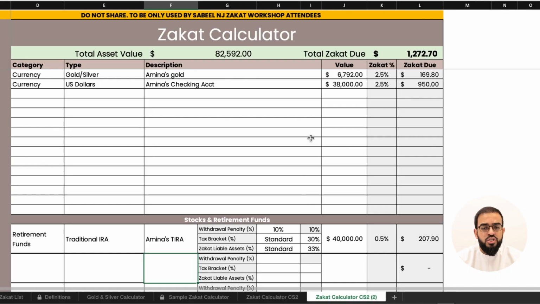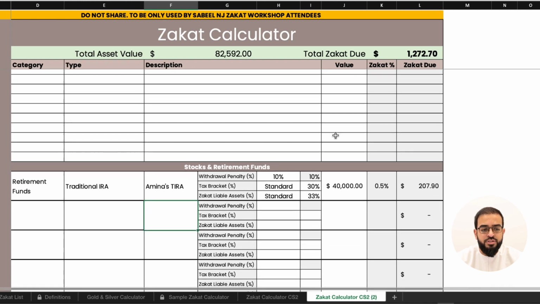Now, one of the things that you must remember is that the weight of the gold is supposed to be the gold itself. If there are any stones, any types of rubies or diamonds or any types of stones that are attached to the gold, they should not be counted in its weight. And this is the value of the weight of the gold itself and not anything that's extra to it. So we'll put that in under currency for gold and silver. We'll put that as $6,792.